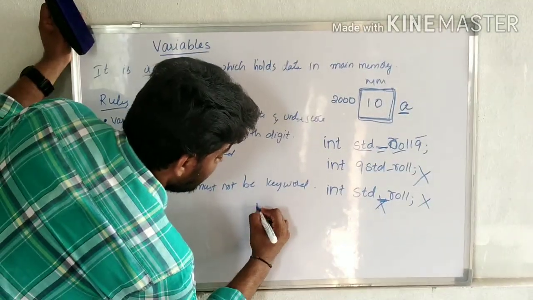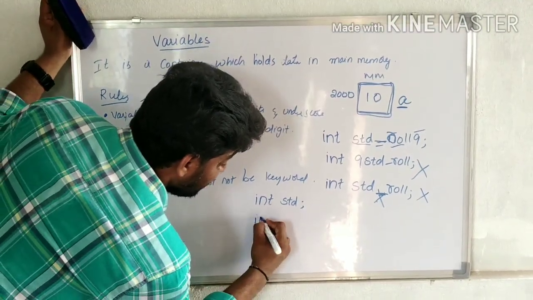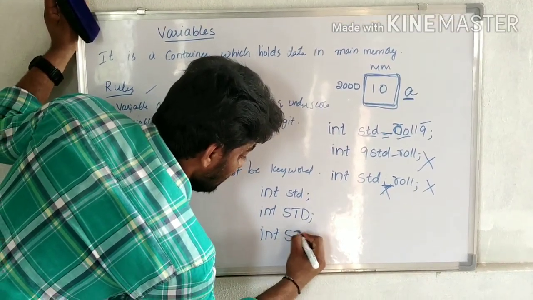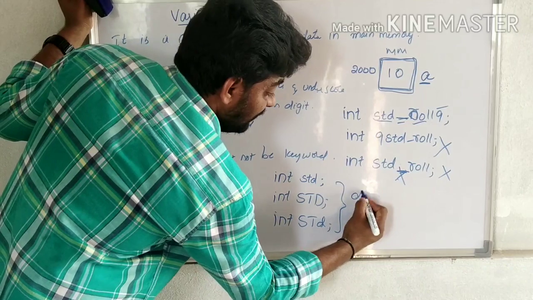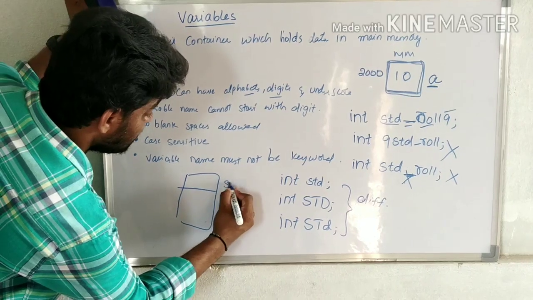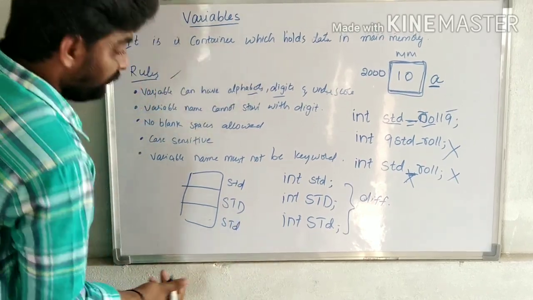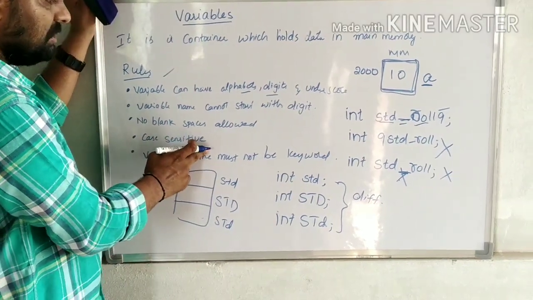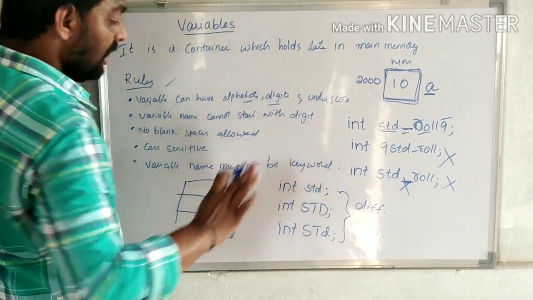Next, C is case sensitive. So, see here, int std is different from int Std, and from int STD. These three are different, and C will allocate different memory locations for each: this is for std, this is for capital Std, this is for capital STD. These three are different. C is always case sensitive. A lower case word is different from upper case letters.